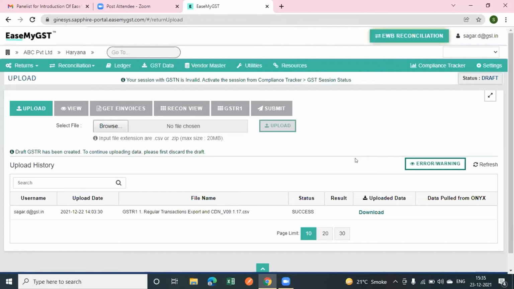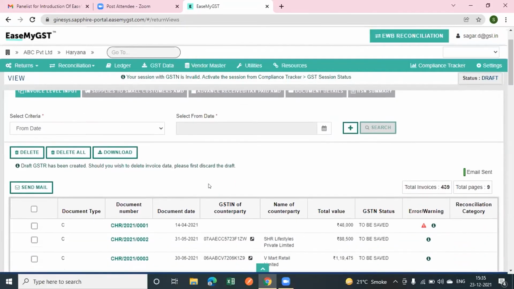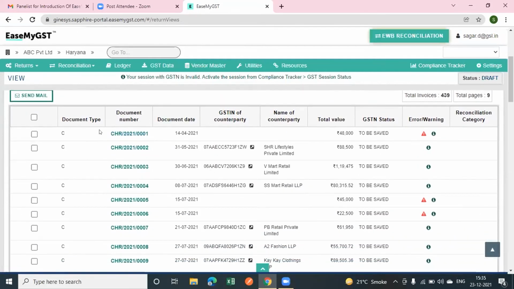After uploading the data on the EaseMyGST portal, you can see your invoices by clicking on this view section like this. As you see, you can see your invoices, and here it is showing document type, whether it is credit note, debit note, B2B, or document number, document date, GSTIN of counterparty, name of counterparty, total value, GSTN status, and error also.